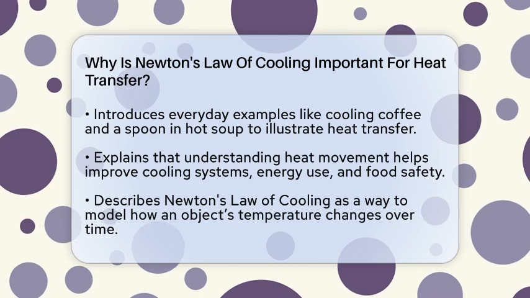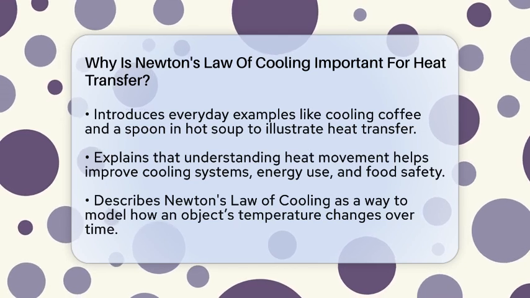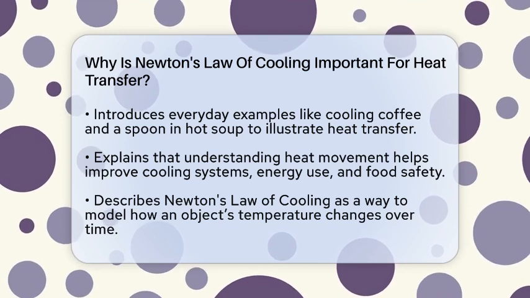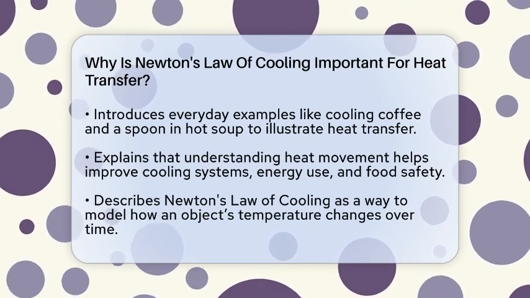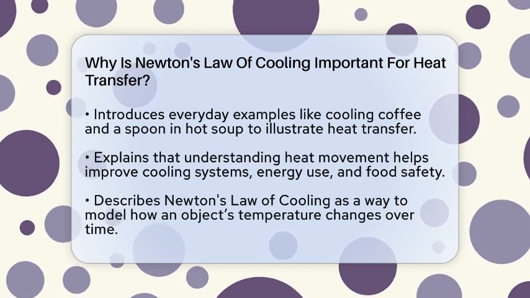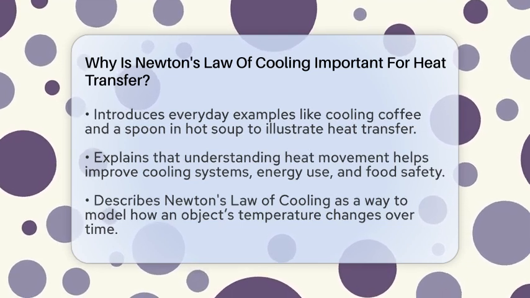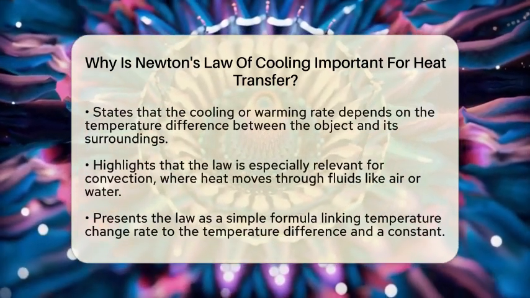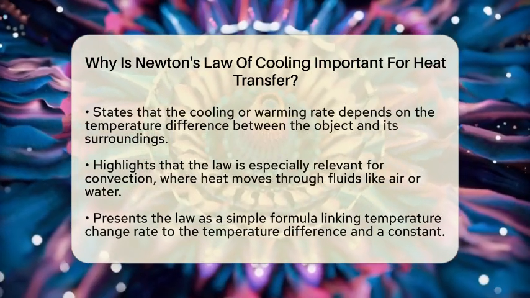Newton's law of cooling is a simple way to describe how an object changes temperature over time. It says that the rate at which an object cools or warms depends on the difference between its temperature and the surrounding temperature. If the object is much hotter than the environment, it cools faster. If it's close to the temperature of the surroundings, the cooling slows down.